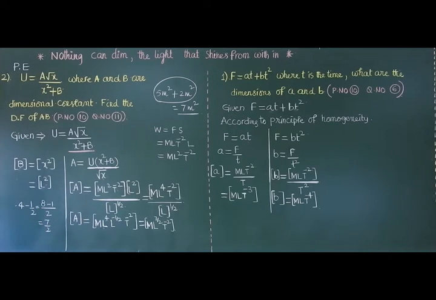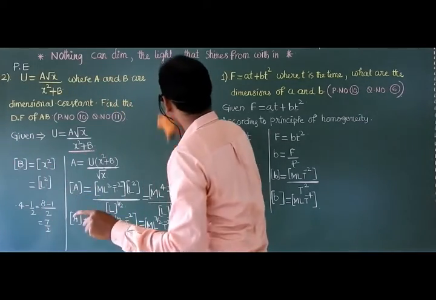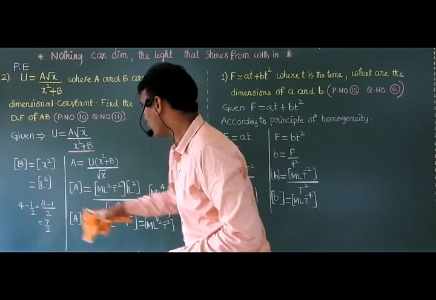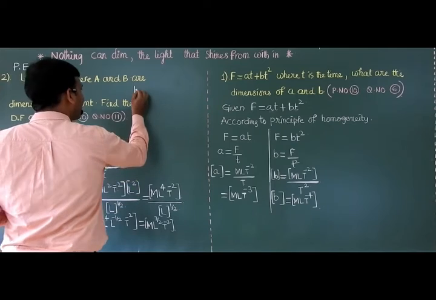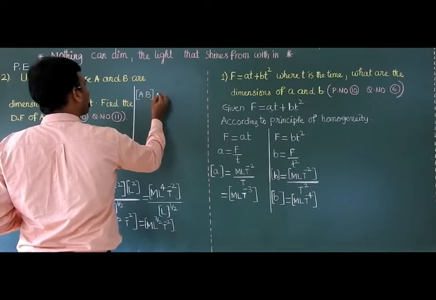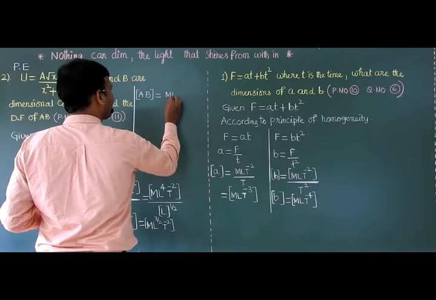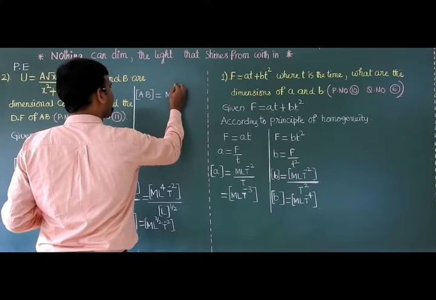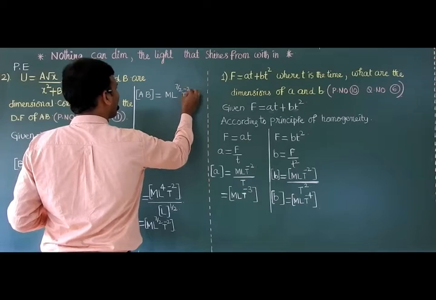But what is being asked, sir? He is not asking the dimensional formula of A. He is not asking the dimensional formula of B. He is asking the product of A and B. How to find the product of A and B? Already A you know, B you know. Just multiply these two. Dimensional formula of AB: L raised to 7 by 2, T raised to minus 2.